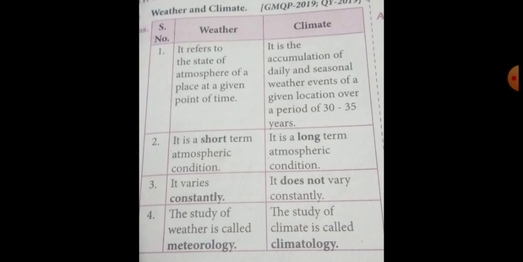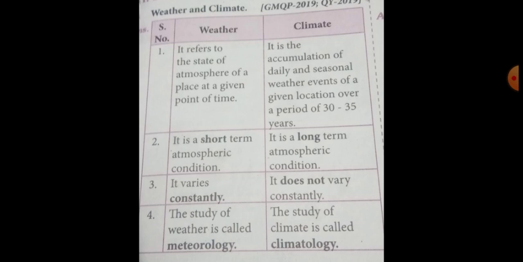Students, just listen very carefully. Weather refers to the state of the atmosphere of a place at a given point of time. In the same time, climate is the accumulation of daily and seasonal weather events of a given location over a period of 30 to 35 years.